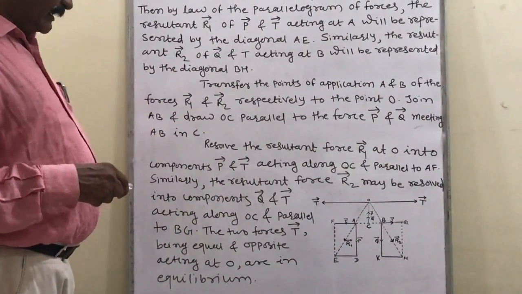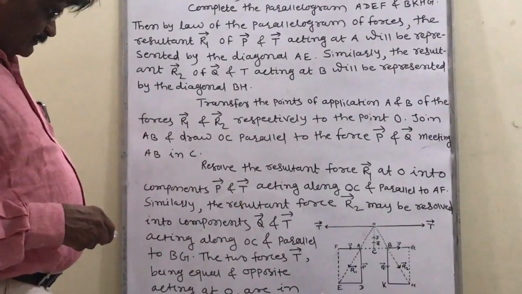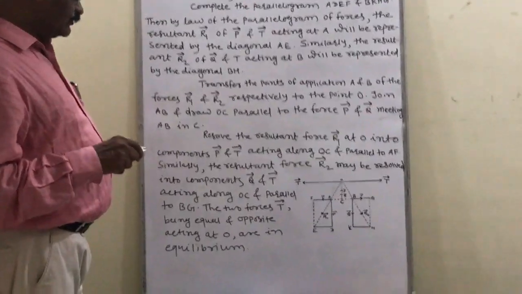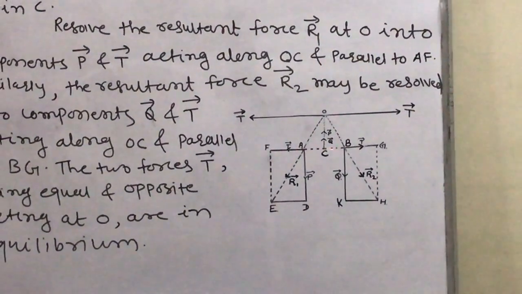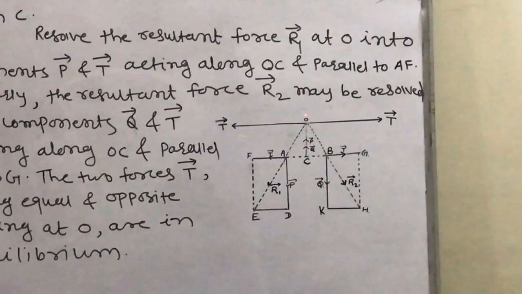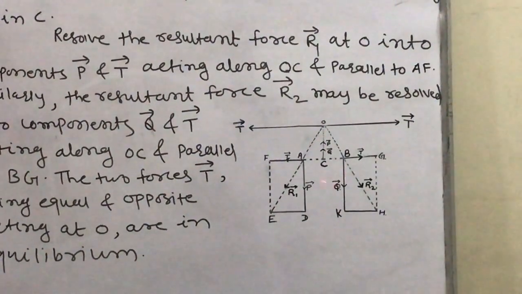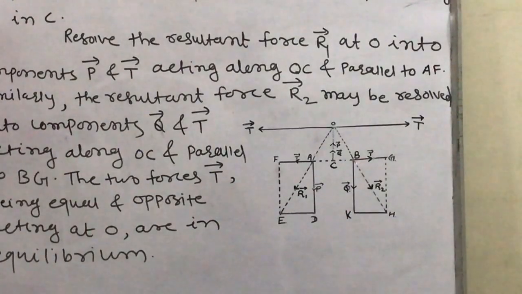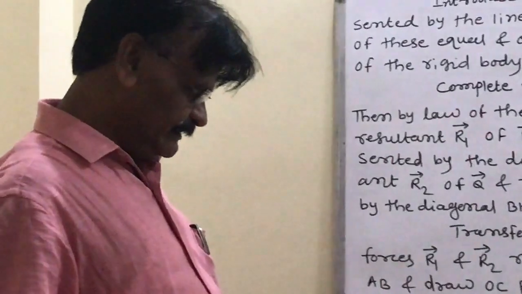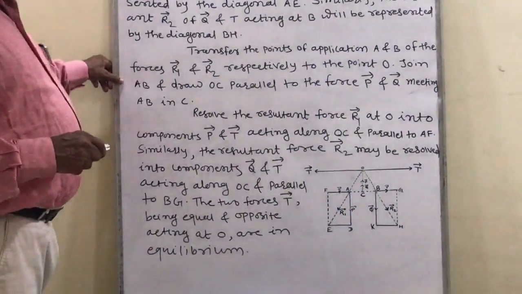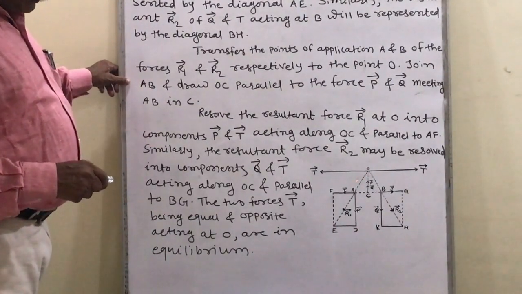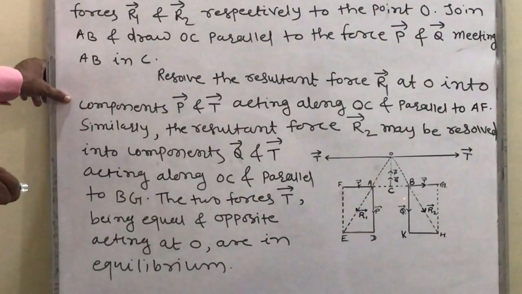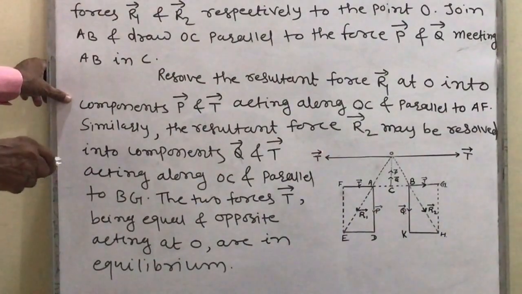Transfer the points of application A and B of the forces R1 and R2 to the point O. Now join AB and draw OC parallel to the force P, and also Q, meeting AB in C. Resolve the resultant force R1 at O into components P and T acting along OC and parallel to AF.